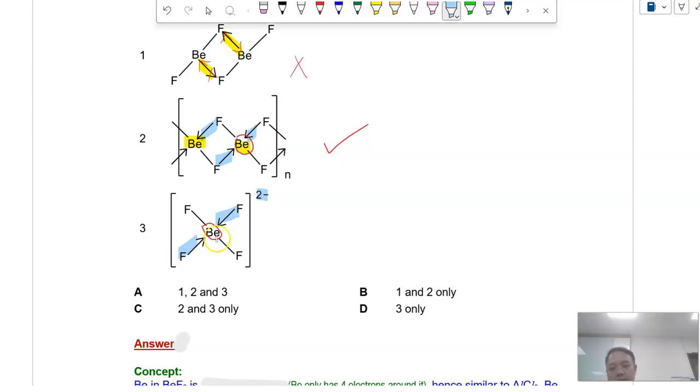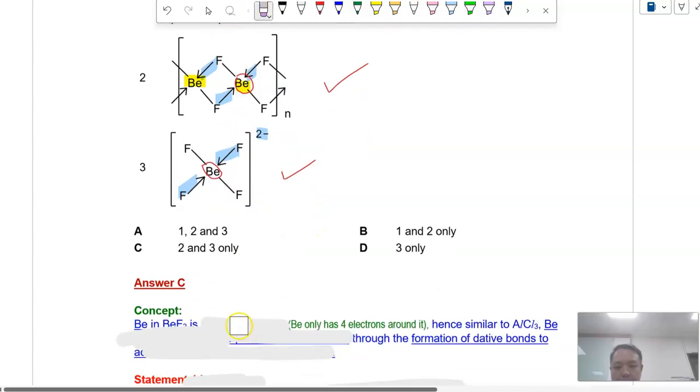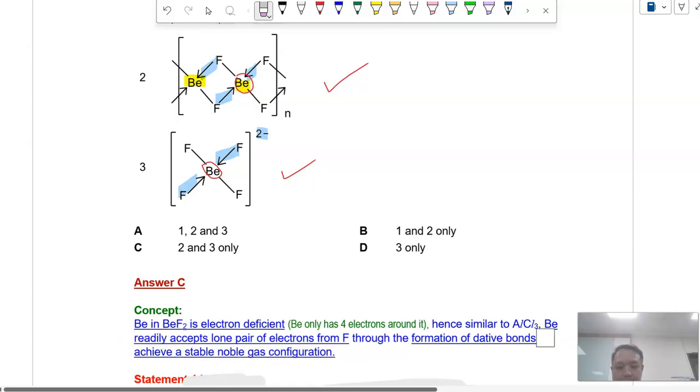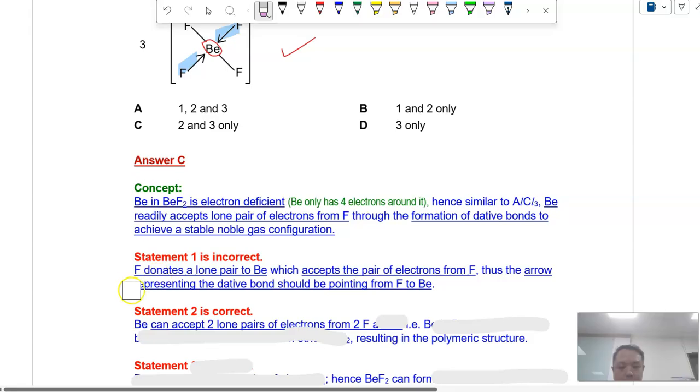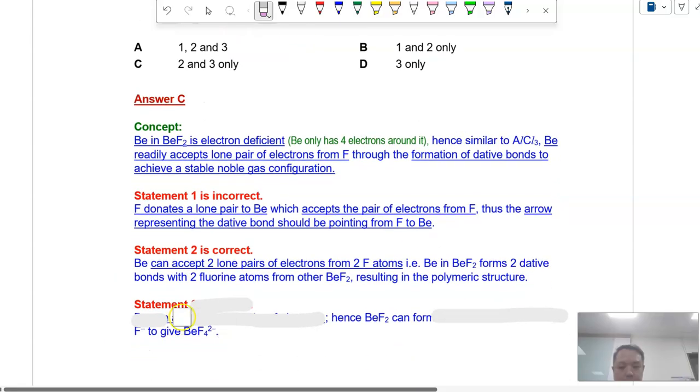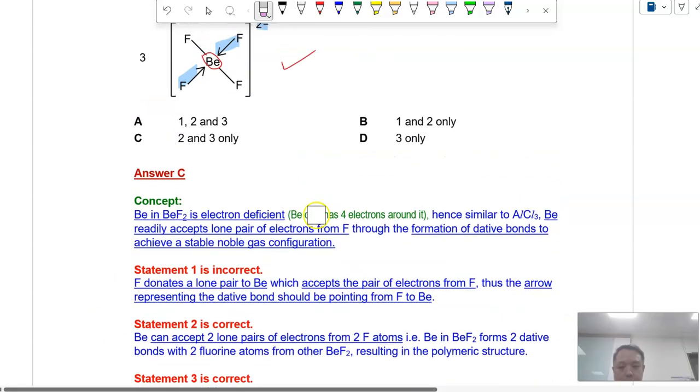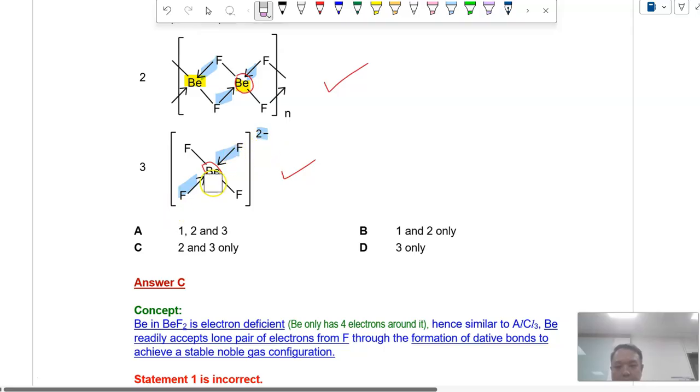Alright, so it also achieve an octet configuration. So that's also possible. And therefore, option 2 and 3 are possible answers. And therefore, answer C. So last one, because of 2-, you have 2 fluorine that becomes F- that can dative bond with beryllium.